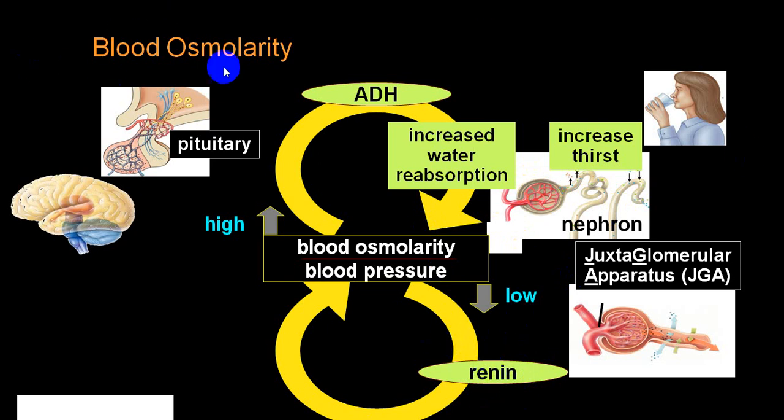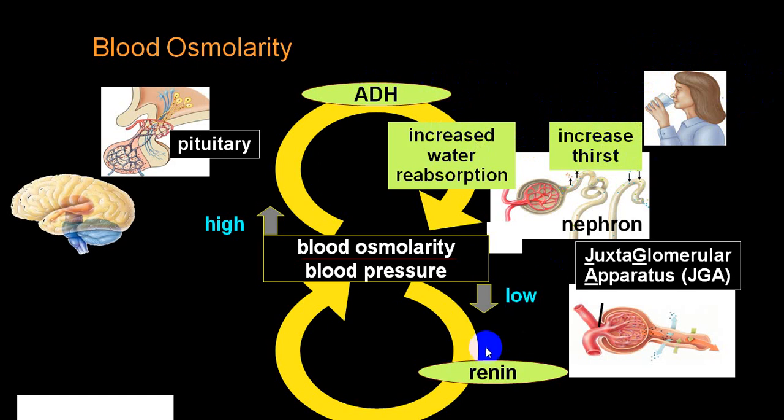But in a person who has increased osmolality, ADH hormone will be secreted, so increased water reabsorption, and increased thirst, acting at the posterior pituitary, releasing the ADH hormone. So that will be water reabsorption, and stimulating the hypothalamus will stimulate increased thirst.